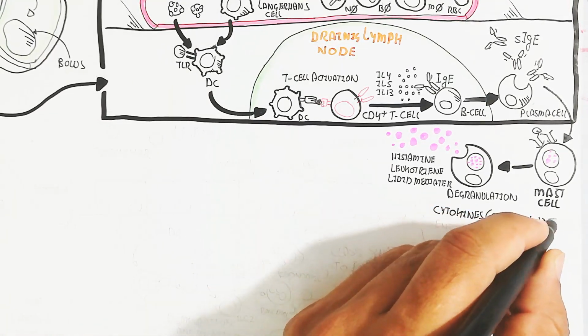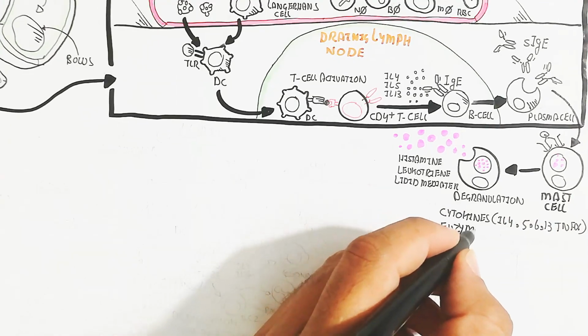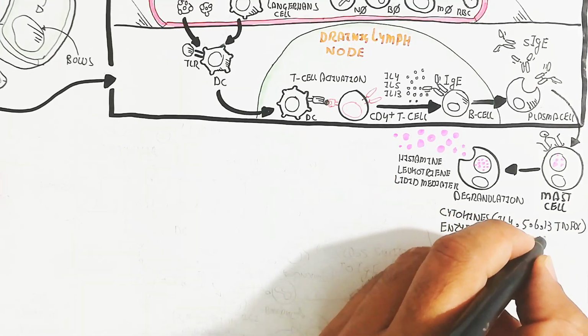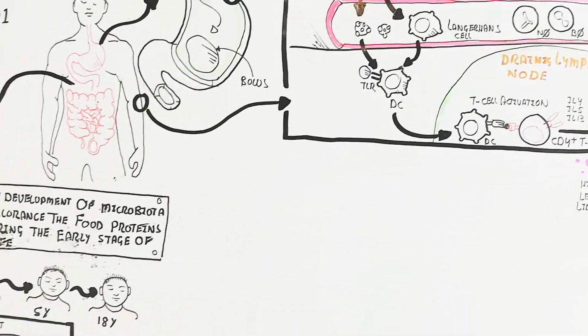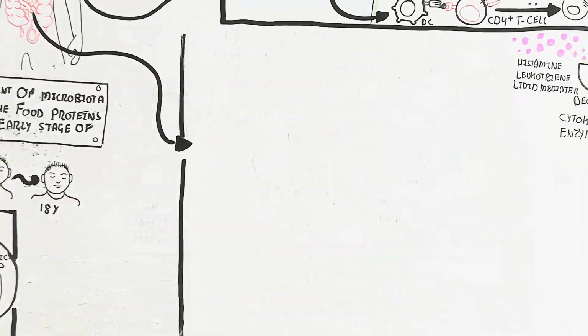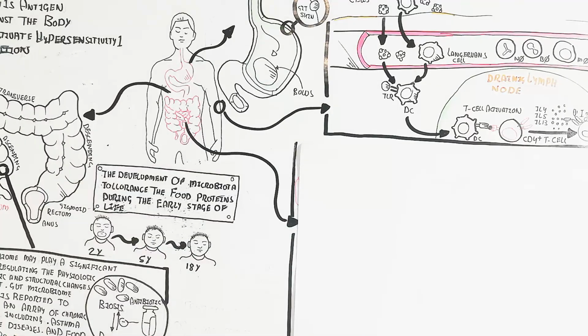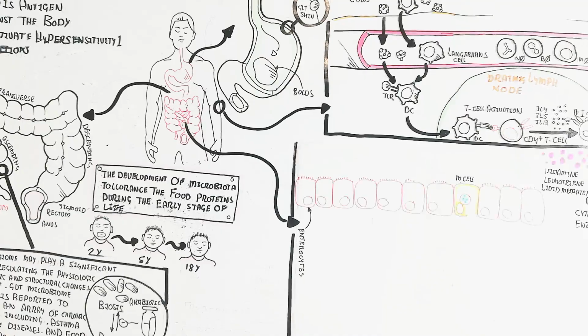Cytokines such as interleukin 4, 5, 6, 13, and tumor necrosis factor alpha, and enzymes like tryptase, will lead to degranulation, also producing histamine, leukotriene, and lipid mediators, which will increase the permeability of the blood vessel.